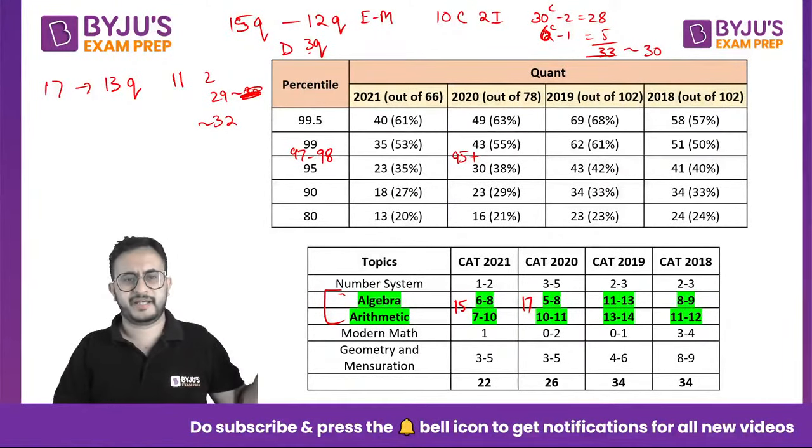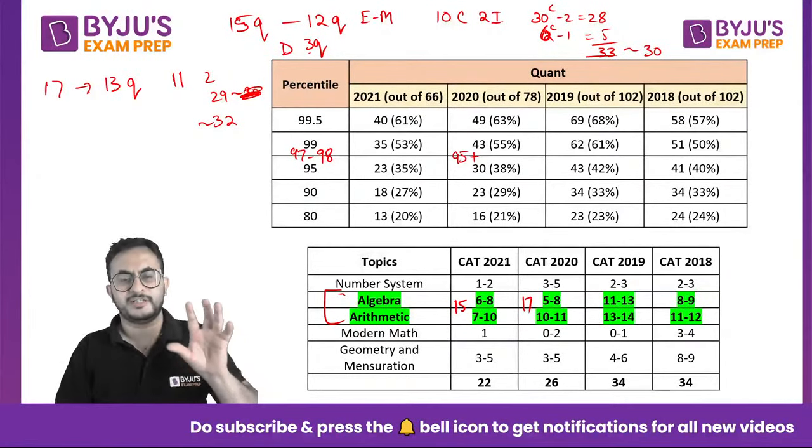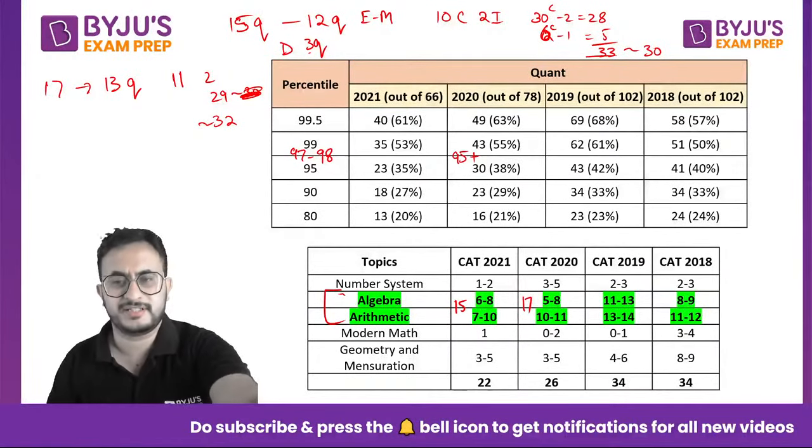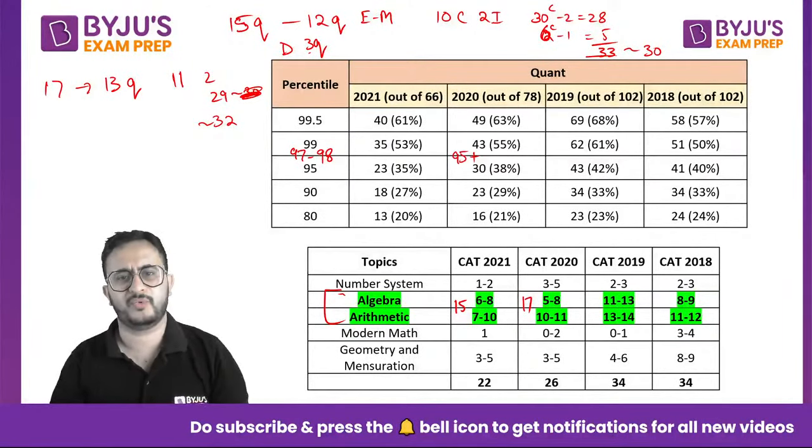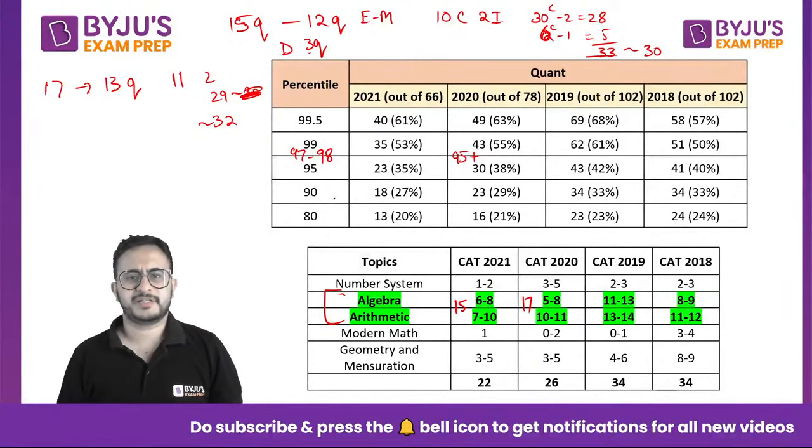Okay, I am not saying that you should deny other things. It is important to clear all sections, but these numbers give you a suggestion that even if you are not so good at quant, getting 90 percentile is not a big challenge, right? Provided you study the right things. Okay, even if you do, let us say, out of 15 questions, 10 questions and get 8 correct and 2 incorrect, your score would have been 24 minus 2, 22, right?